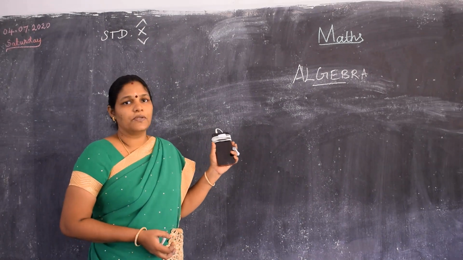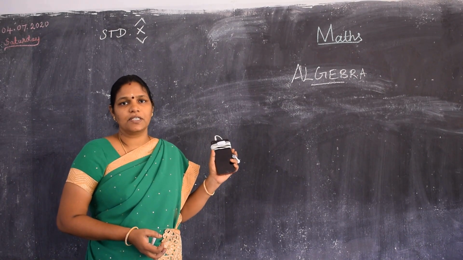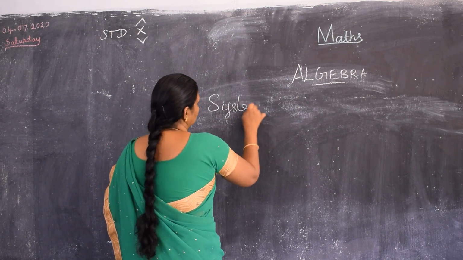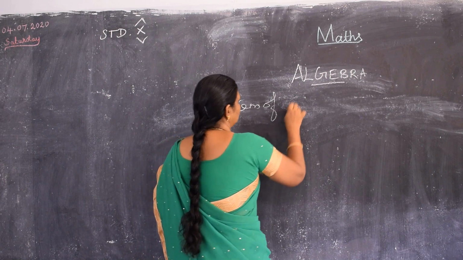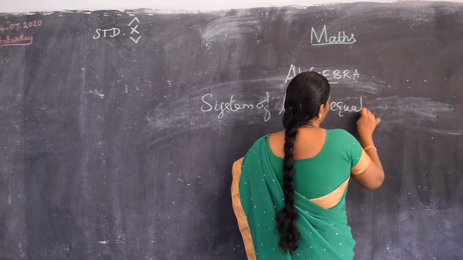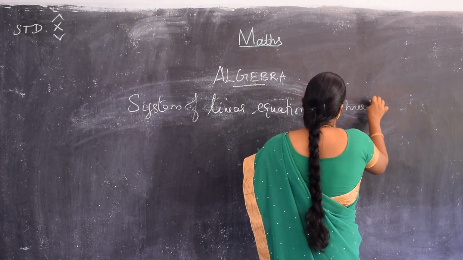In this one, we are going to see how to solve the system of linear equations in three variables.